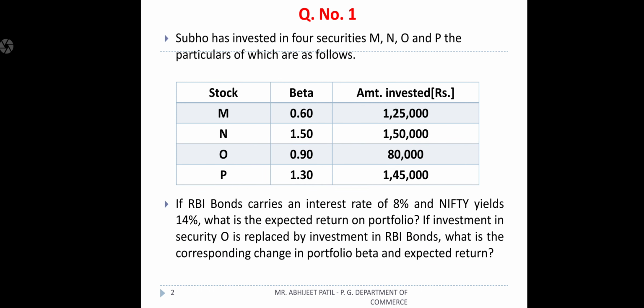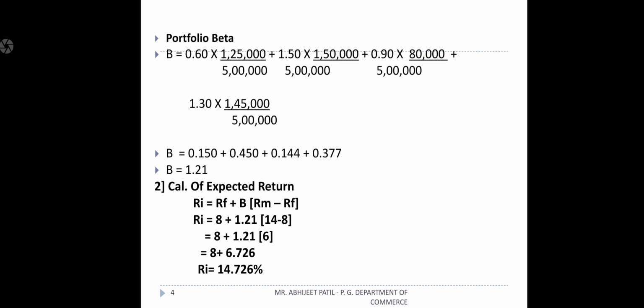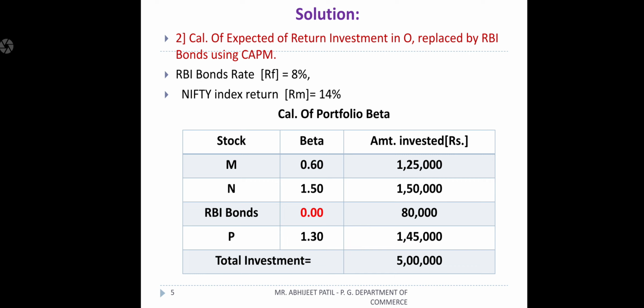See the second question they ask. If investment in security O is replaced by investment in RBI bonds, then what is the corresponding change in portfolio beta and expected rate of return? Okay, now instead of investing the entire amount in all four stocks, Mr. Subo wants to change one stock, that is O stock, into RBI bonds. So M, N, P remain and O is not there.